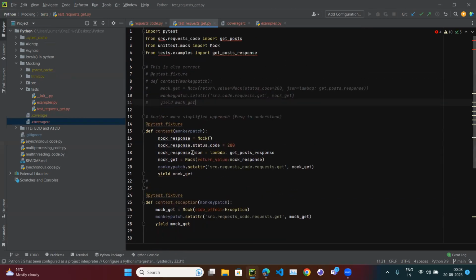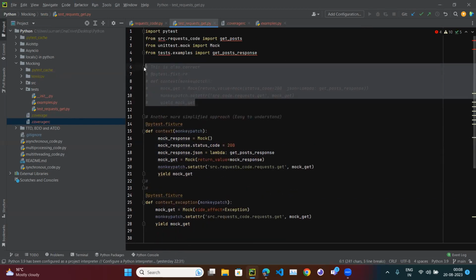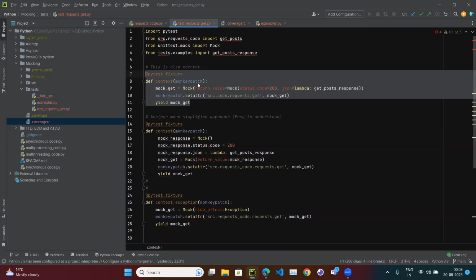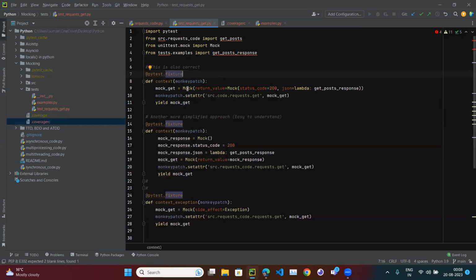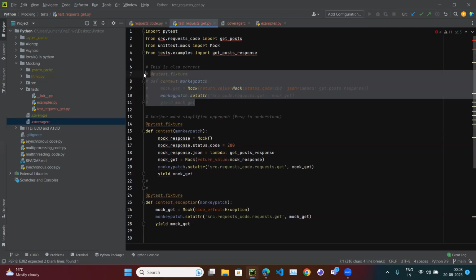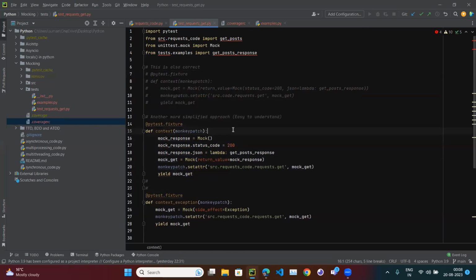All right, and we can even use this code as well, which is in one line, but this is very confusing, because inside of a mock you are using a mock. So you can use that code as well, but I am not going to use it. To explain this, I designed the code in such a way that it is very clear what we are doing. That's why I started from the reverse. Okay, I have to mock this. What is this? It should be the class, and that class should return some object. Okay, let's create that object, and that object should have some attributes. Okay, let's create that attribute.